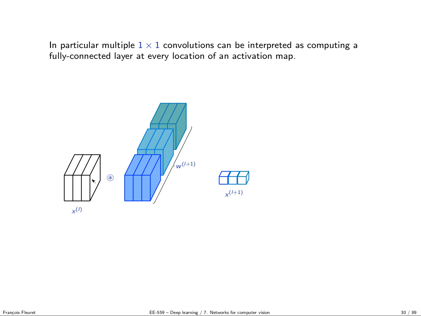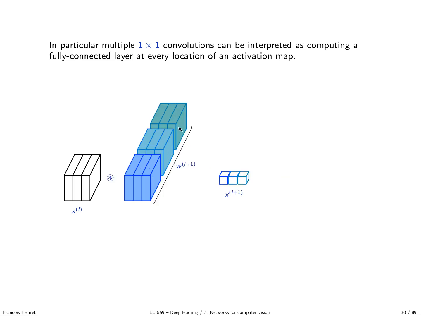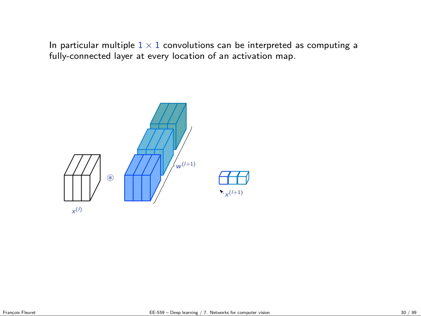Again, this filter applied to this tensor gives you a single value, which is exactly the same as the dot product between the two, and the same for the next filter, and the next. So now, instead of getting a 1D vector, you get a bunch of channels of activation maps of size 1 by 1.